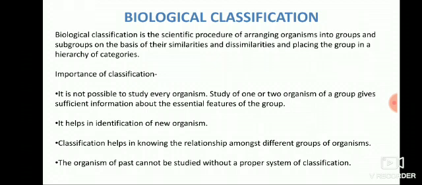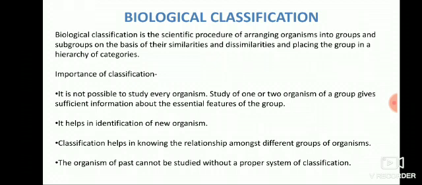Biological classification is the scientific procedure of arranging organisms into groups and subgroups on the basis of their similarities and dissimilarities and placing the group in a hierarchy of categories. So this is a scientific procedure in arranging the organisms based on their similarities and dissimilarities.